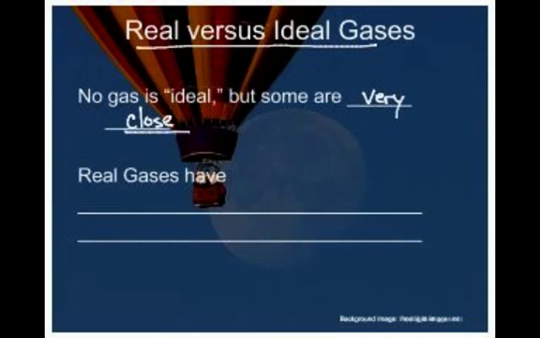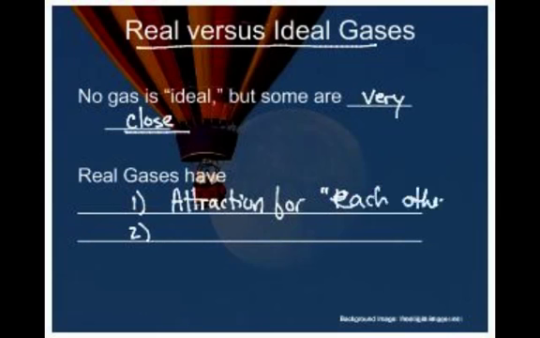Real gases have two important properties, and this is true of all gases, but some to a lesser extent than others. Real gases have attraction. This is the most important one. Attraction for each other, like particles, meaning an oxygen molecule is attracted to some degree to another oxygen molecule.